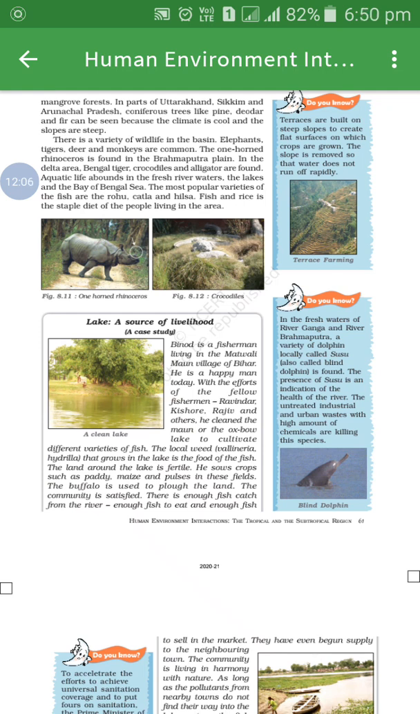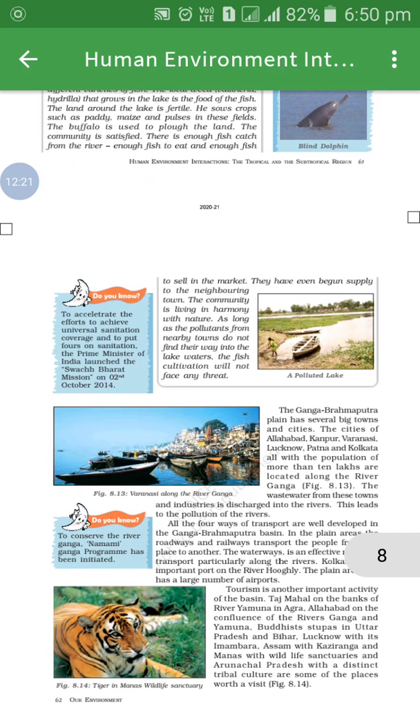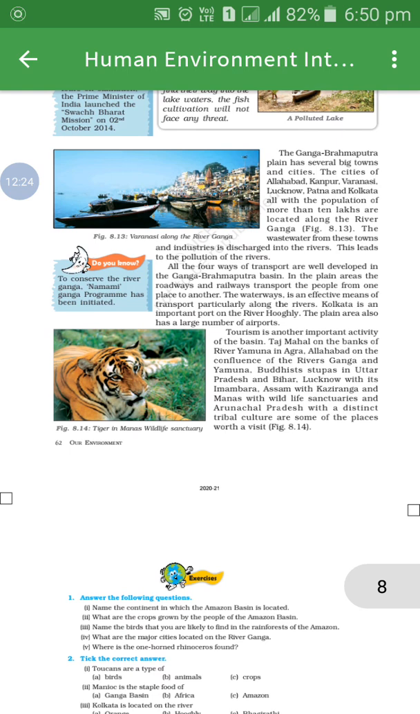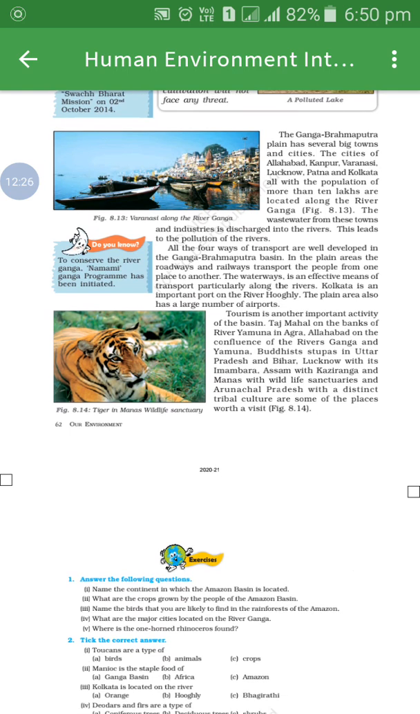The Ganga-Brahmaputra plain has several big towns and cities. Means this basin has several big towns and even cities. For example, Allahabad, Kanpur, Varanasi, Yes, Lucknow, Patna, Kolkata. These are the big towns and cities: Allahabad, Kanpur, Varanasi, Lucknow, Patna, Kolkata.